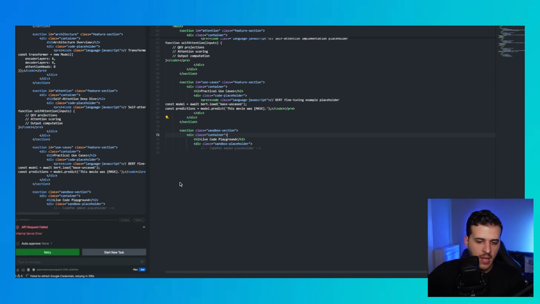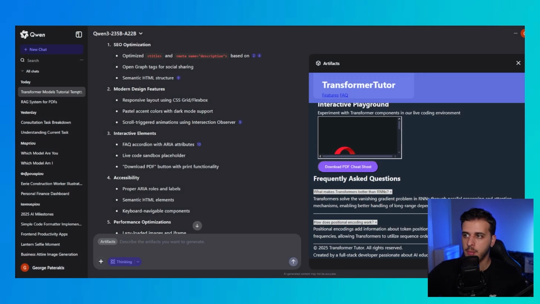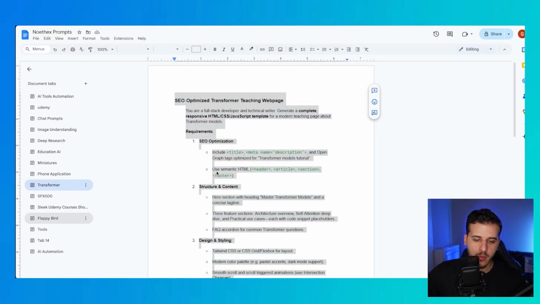So this is stuck, and yeah, there is an error because the free API doesn't work that much right now because everyone is trying this out. Okay, so let's skip that. So this is the transformer page. Let's ask one more request just in case.